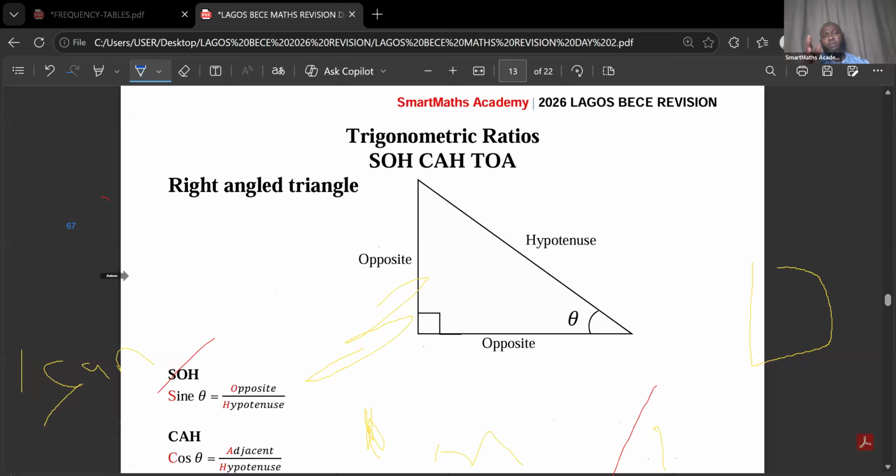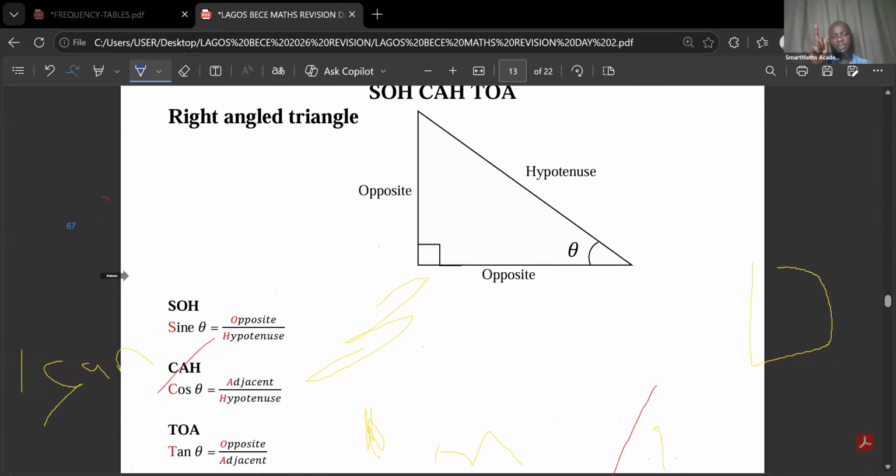We make use of right angle triangles under this one as well. So SOH CAH TOA are the trigonometric ratios. They are basically three: sine, cosine, and tangent. The S stands for sin theta, where theta is the angle you are considering. Then O means opposite, while H means hypotenuse.